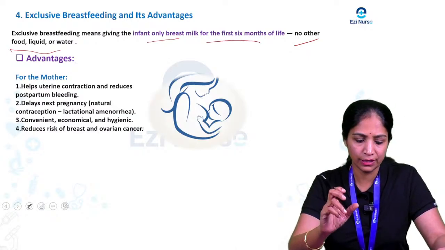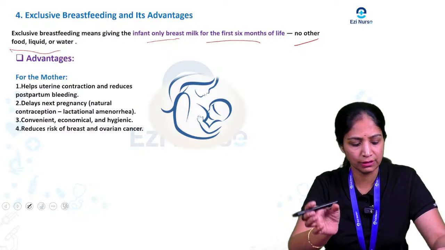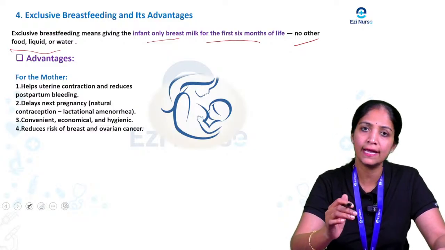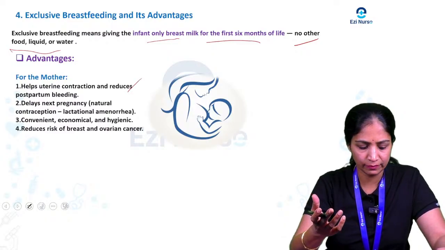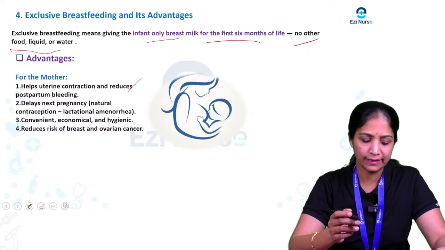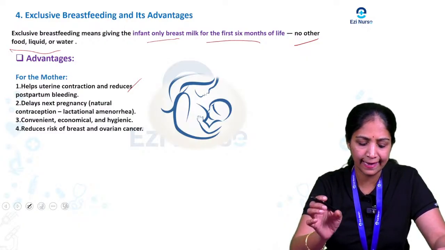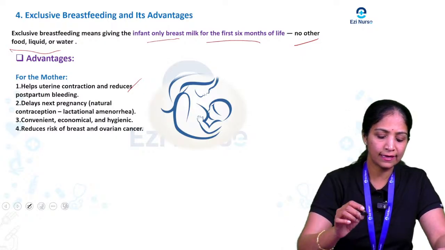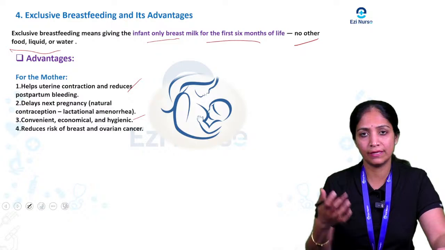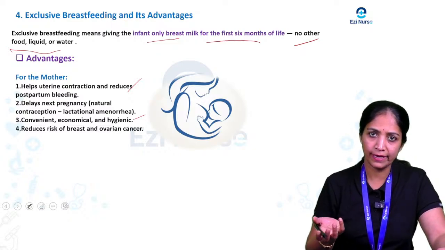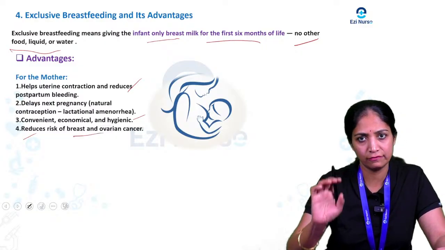What are the main advantages of breastfeeding? Especially for the mother, it helps uterine contraction and reduces postpartum bleeding. It delays the next pregnancy, acting like a natural contraceptive, especially through lactation amenorrhea. It is convenient, economical and hygienic, as a mother can feed whenever and wherever. And it reduces the risk of breast and ovarian cancer for the mother.